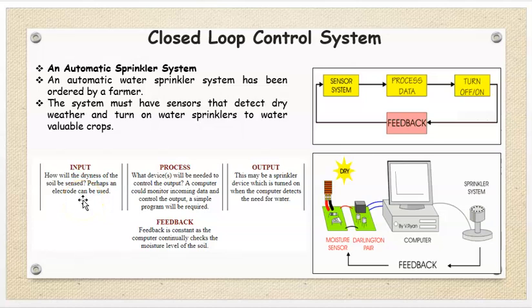Perhaps an electrode can be used. Process: what devices will be needed to control the output? A computer could monitor incoming data and control the output. A simple program will be required. Output: this may be a sprinkler device which is turned on when the computer detects the need for water. Feedback: feedback is constant as the computer continually checks the moisture level of the soil.